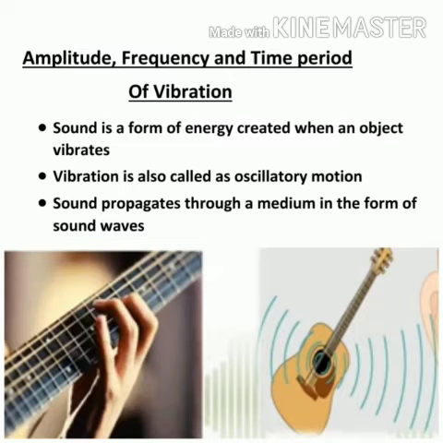We have already learned that sound is a form of energy which is created when an object vibrates. Now what is vibration? I told you this earlier also. A vibration is a repeated to and fro motion of an object, or you can say the back and forth motion of an object. This motion is also called oscillatory motion.